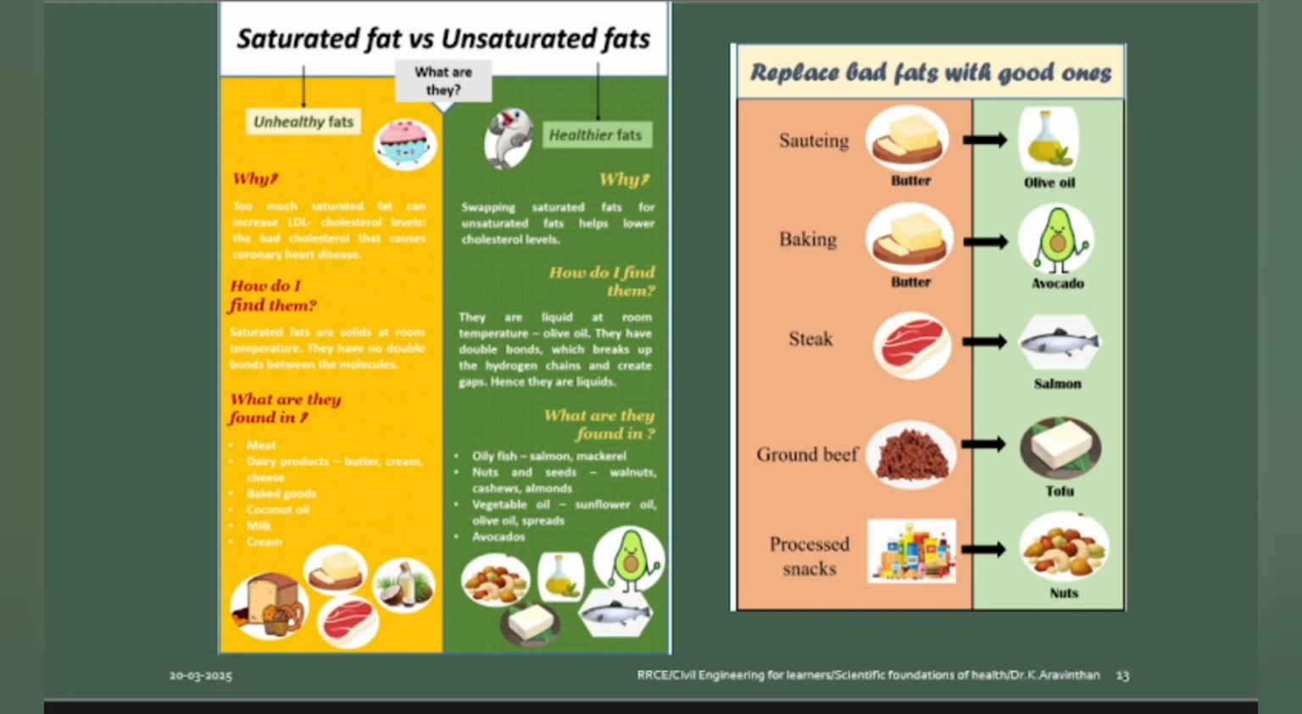Solid form of fat is what? Saturated fat. See, chicken is a solid form. Butter, paneer is a solid form. Liquid forms are the olive oil, then you can have avocado, etc. These alternatives you can have for reducing the cholesterol.